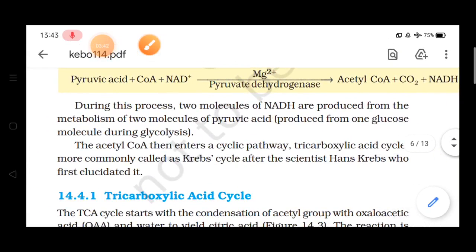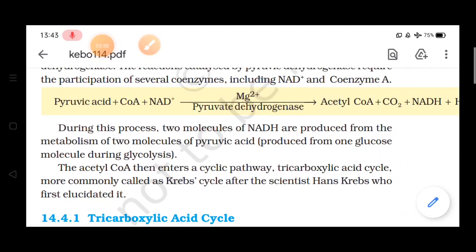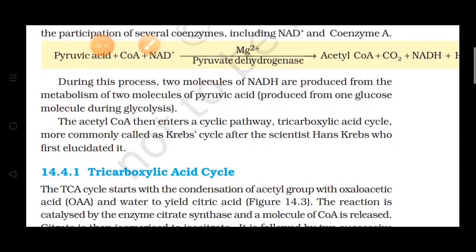Then what is the role of acetyl coenzyme A? It is entering into the cyclic pathway. मैंने अभी क्या कहा कि ये रिएक्शन में पार्टिसिपेट करता है और फिर प्रोडक्ट में रिलीज हो जाता है, यानी कि इसकी जो साइकिल है वो रिपीट होती रहती है. सो वी कैन से दैट acetyl coenzyme A enters into the cyclic pathway, and this cyclic pathway is commonly known as Krebs cycle because it is given by the scientist Hans Krebs, and it may be called as TCA cycle. So in your exam, tricarboxylic acid cycle or TCA cycle or Krebs cycle, it may be asked in any form.